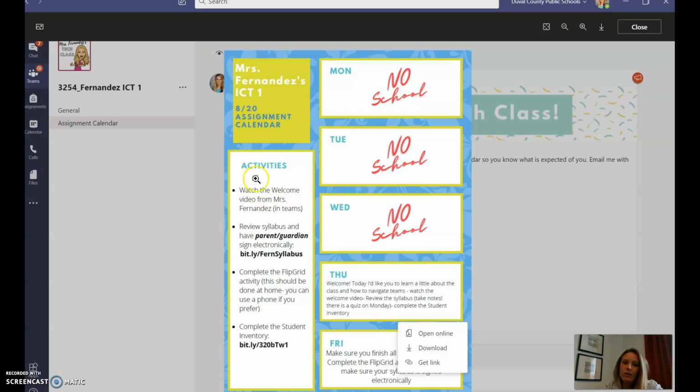But really what you want to focus on is the activities, because the activities are what I'm holding you accountable for. I don't really care so much what order you do them in, as long as you get them done. So for this week, don't stress if you don't get all these activities done. I just wanted to put them out there for you, but I'll definitely give you some extra time if you don't finish it. So you're going to watch this video.